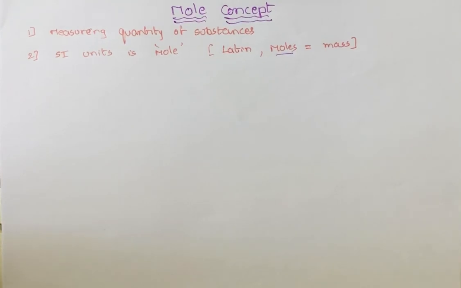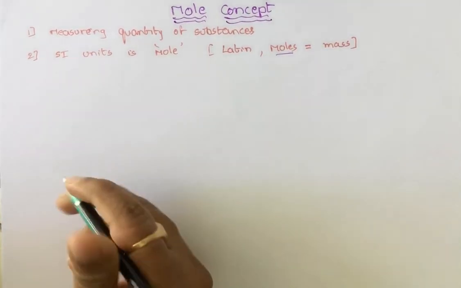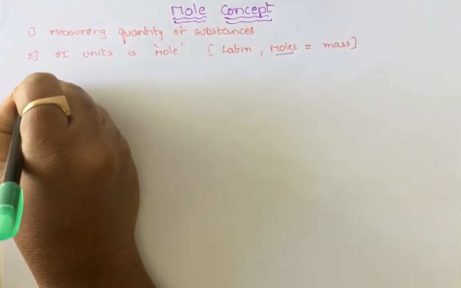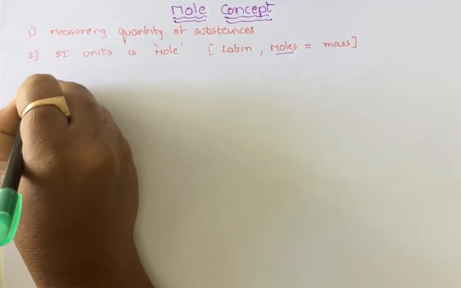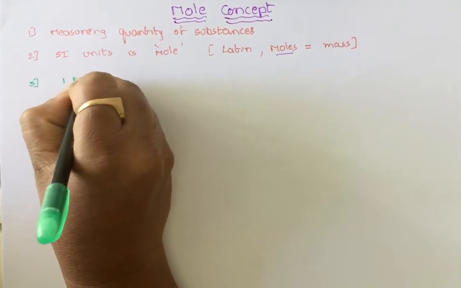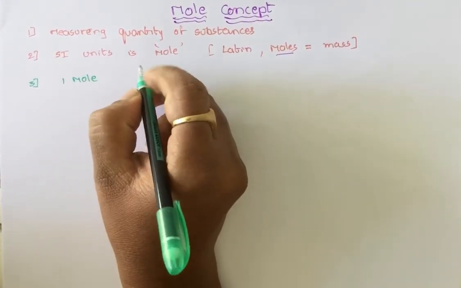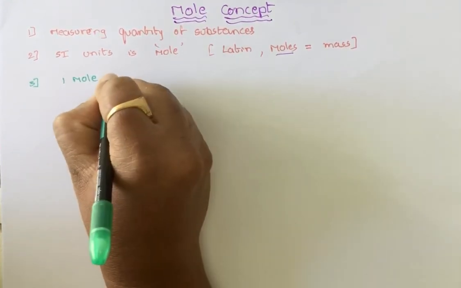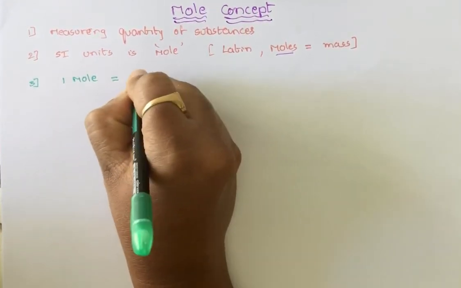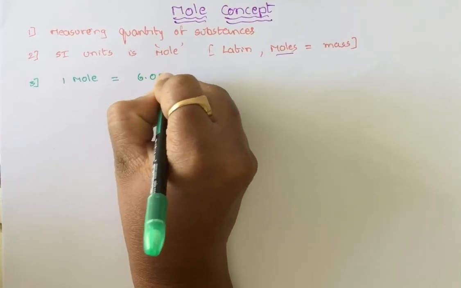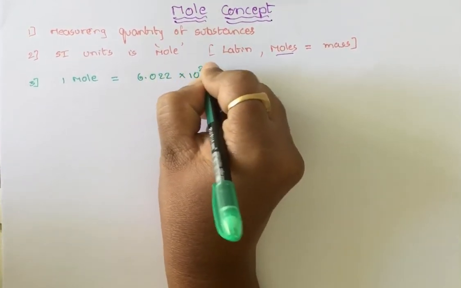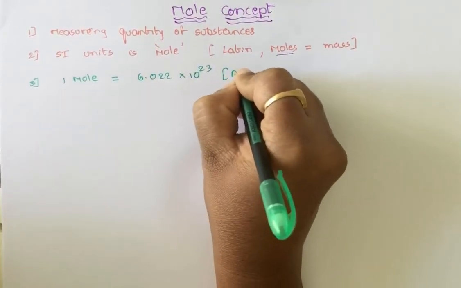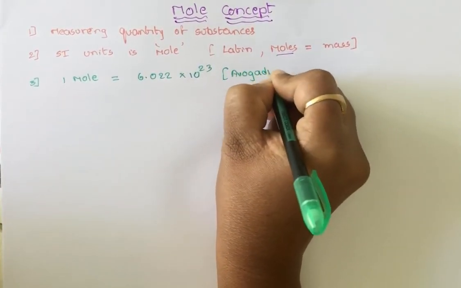So 1 mole of any substance is equal to Avogadro number of entities. It may be an atom, molecule or ion or whatever it is. 1 mole is always equal to 6.022 into 10 power 23, which is called Avogadro number.